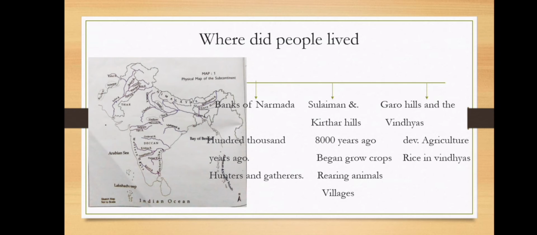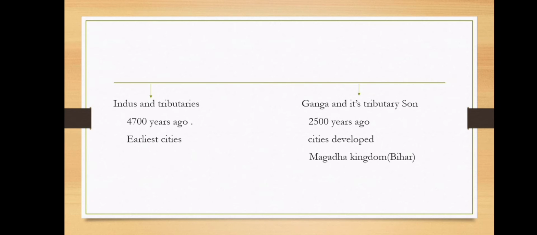In the Garo Hills and Vindhya Hills, agriculture developed. The rice was first cultivated in the Vindhyas,